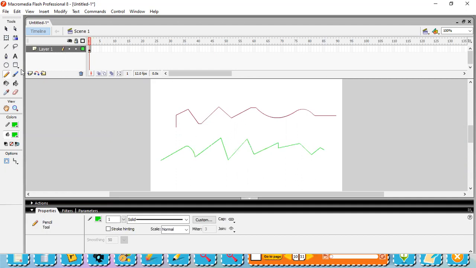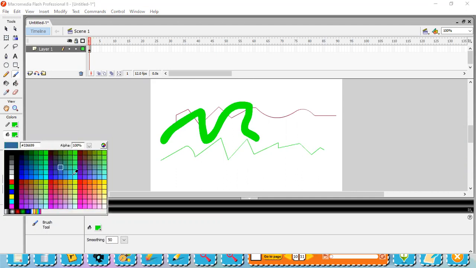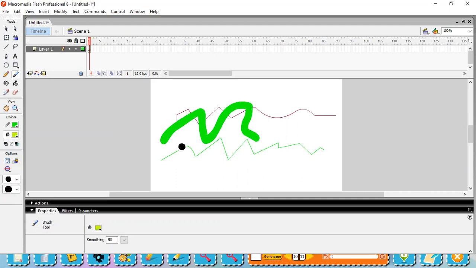Got it? Same with the brush tool. If you want to change the color of the brush, go to the color tool and change the color, and you can utilize it. It's very simple. Pencil and brush are similar. Pencil is a little thin and the brush is a little thicker.